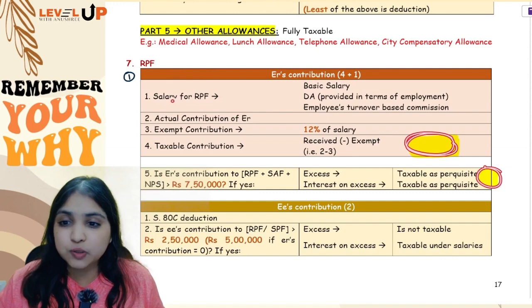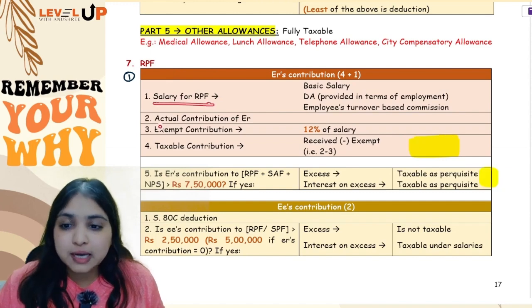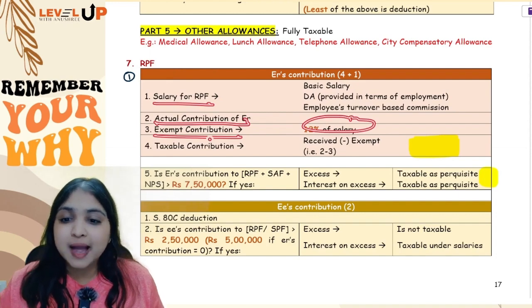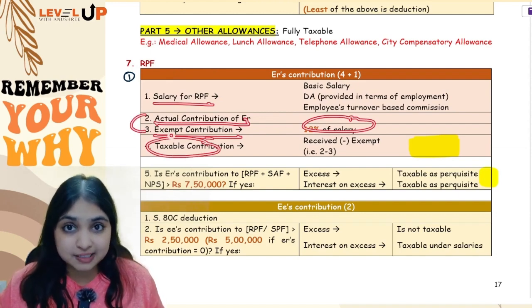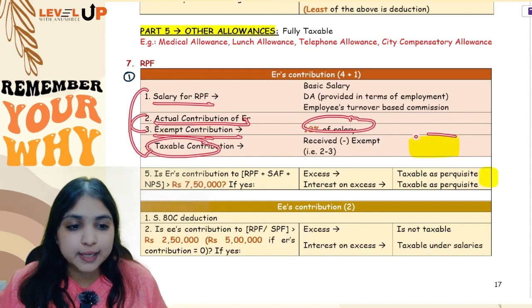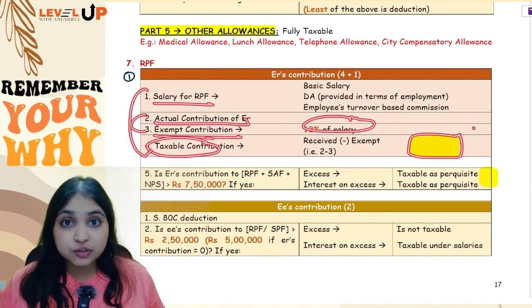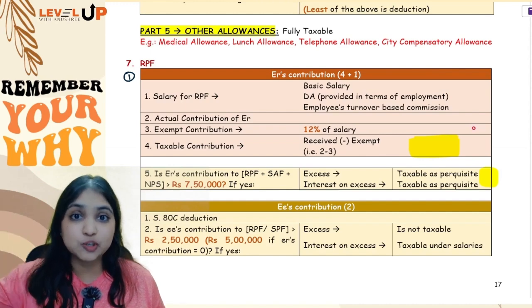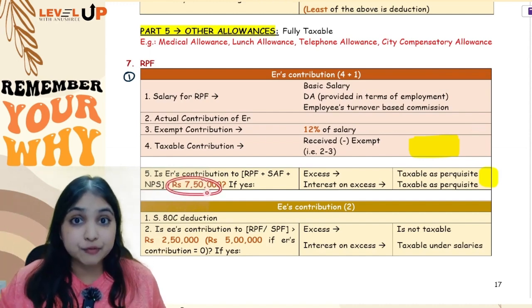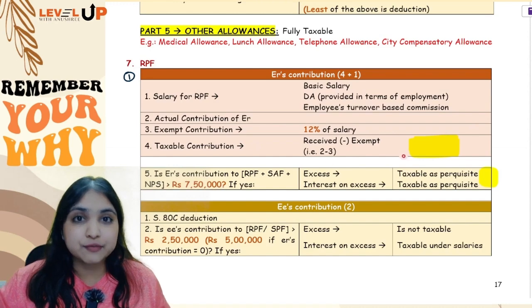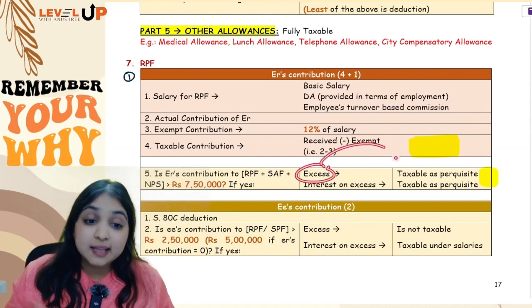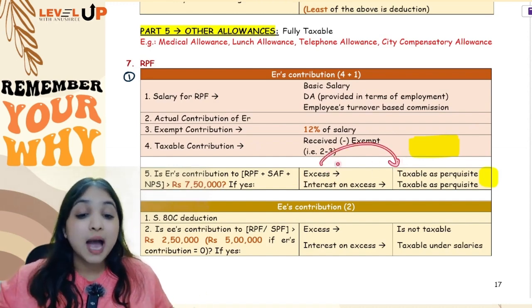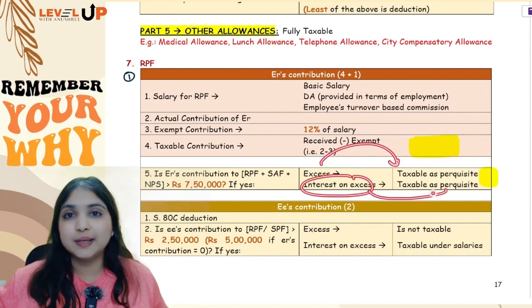So what are your 4 steps? You will start with salary for RPF, then how much is the actual contribution, then exempt contribution which is 12% of salary, and received minus exempt, balance will be taxable. So out of these 4 steps you will get one taxable number. Then in addition to this you will check if the employer's contribution to RPF plus NPS plus superannuation fund put together is more than 7,50,000. If it is more than 7,50,000, then you will see how much is the excess. The excess will also be taxed as perquisite, and interest on the excess, even that will be taxed as perquisite.